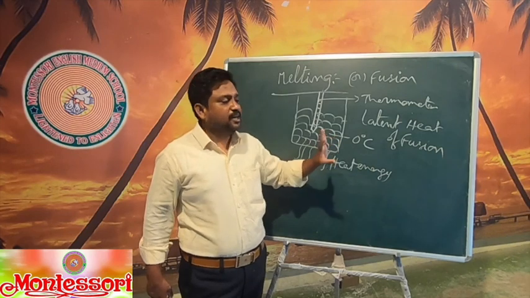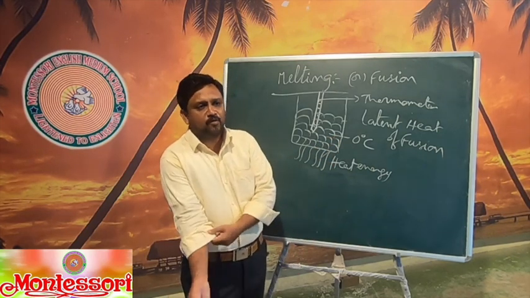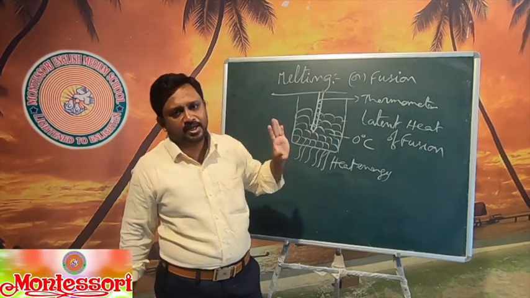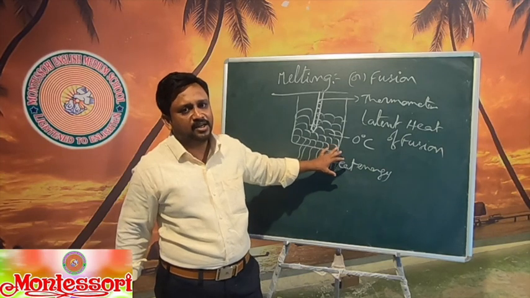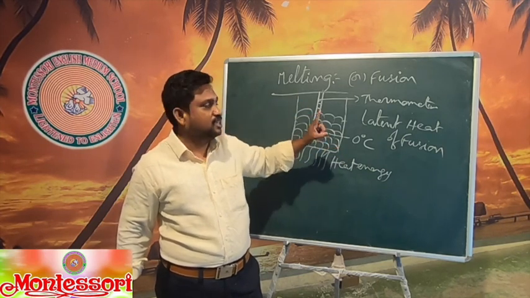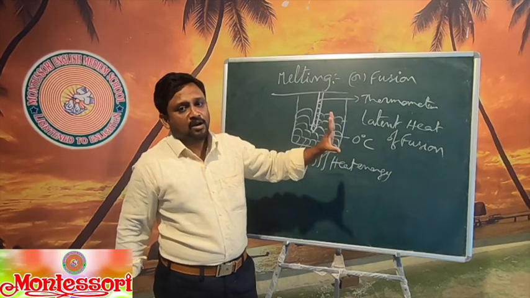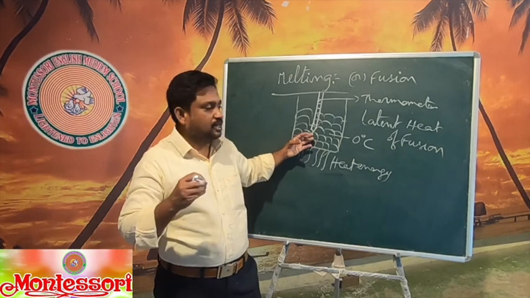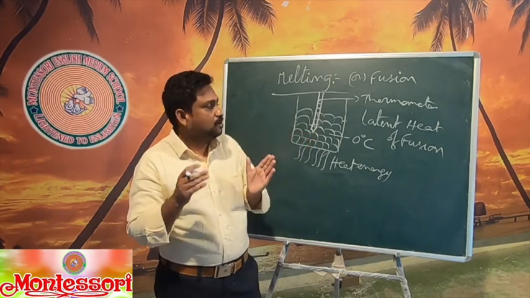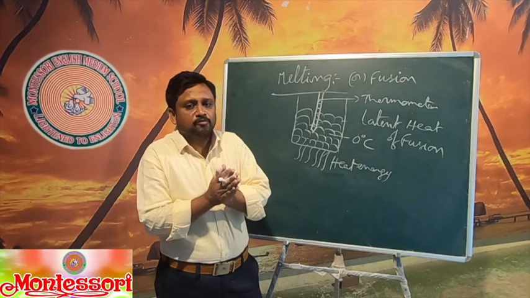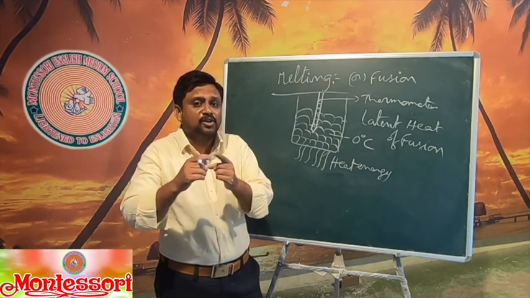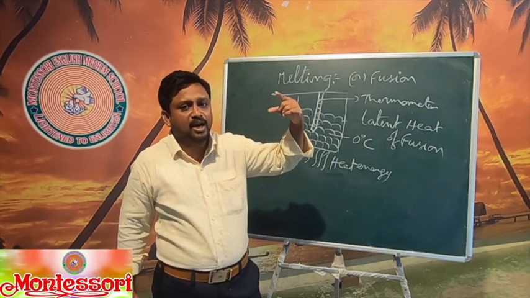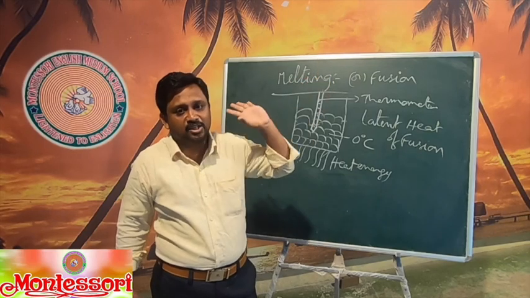So latent heat of fusion means the amount of heat energy required to convert a substance from solid to liquid at fixed temperature. That is nothing but here 0 degrees centigrade. At 0 degrees centigrade only, ice cubes are converted into water. After that only the water's temperature gets raised. After water becomes 0 degrees centigrade, from then, the given heat energy is utilized to increase the temperature: 0 degrees, then 1 degree, 2 degree, 3 degree, up to 100 degrees centigrade, where it will reach.